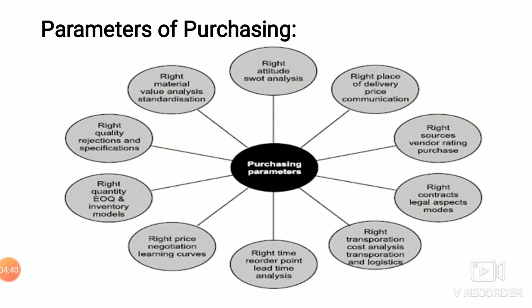Next one is the right place of delivery, price and communications. Here we have to communicate properly. The purchase department acts as a mediator between the supplier and the management or company people. They will negotiate and tell them, this is the price of the material, and I have negotiated this much with a reasonable price, quantity and quality.